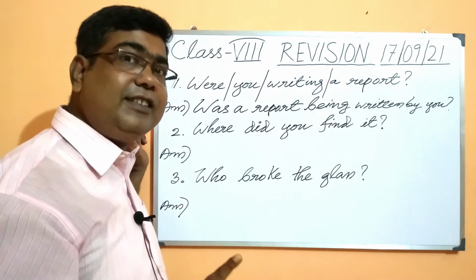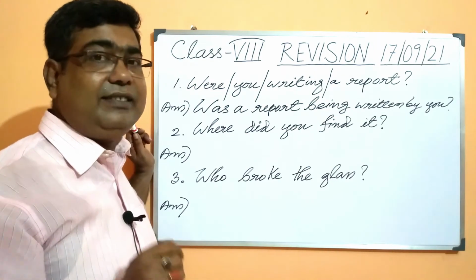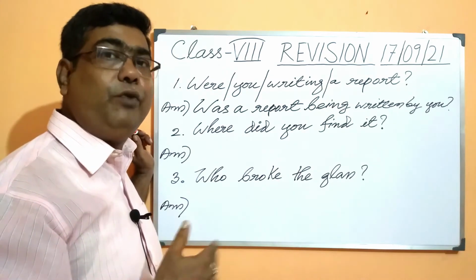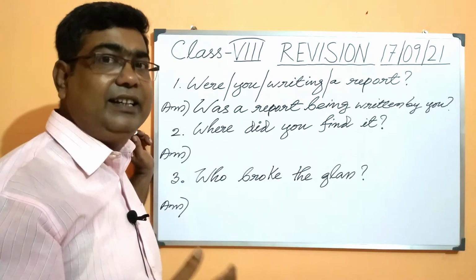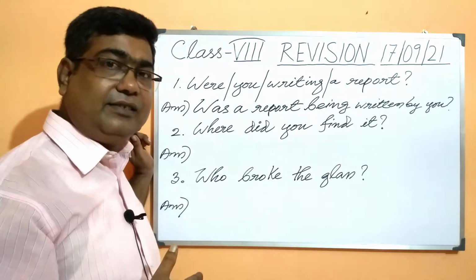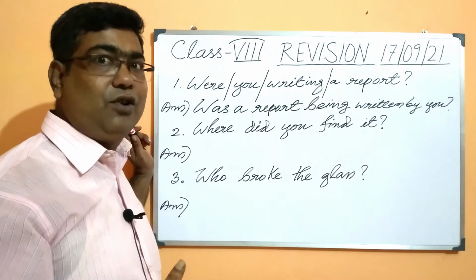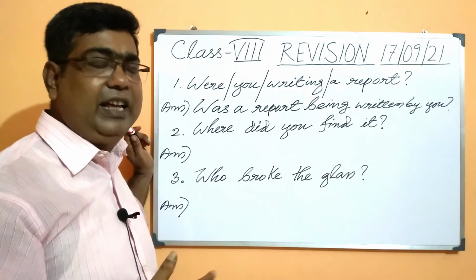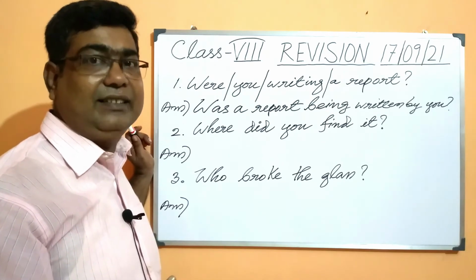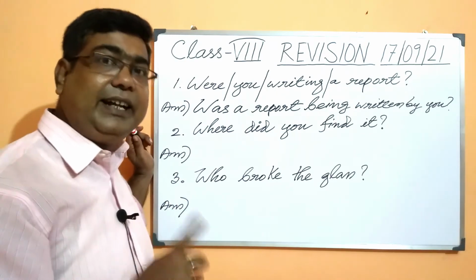Now, there is a difference between question number 1 and question number 2. What is it? This is a yes-no question, the answer of which comes either in yes or in no, or the sentences or the questions which begin with auxiliary verbs are generally called yes-no questions. Here we don't need to answer in one complete sentence, but this is different from the second question.